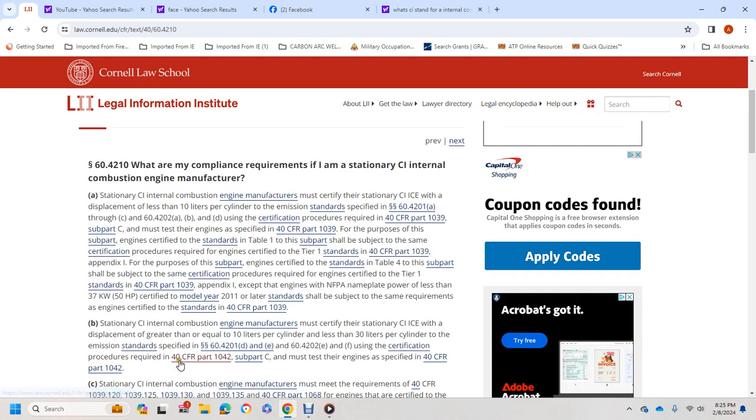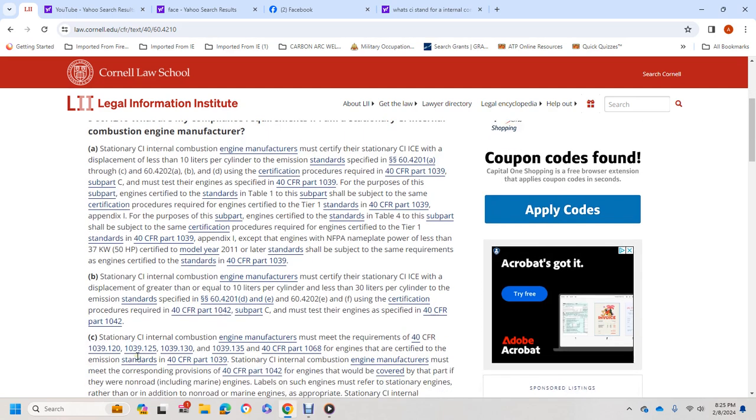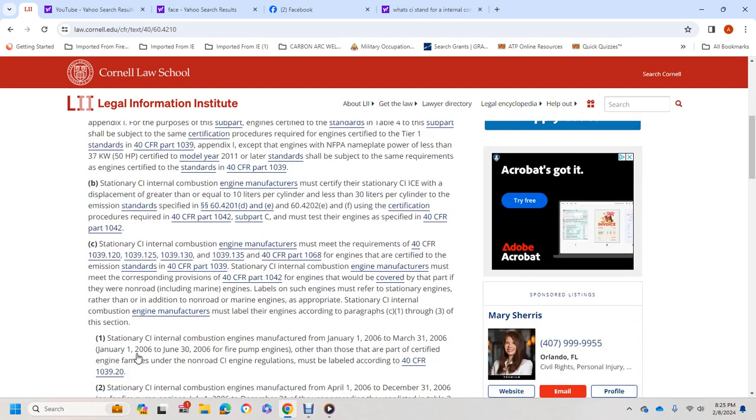Using the certification procedure required in Title 40 CFR Part 1042 Subpart C, and must test their engines as specified in Title 40 CFR Part 1042. Stationary internal combustion engine manufacturers must meet the requirements of Title 40 CFR 1039.120, 125, 130, 135, and 1039.145 for engines certified to the emission standards in Title 40 CFR Part 1039. Manufacturers must meet the corresponding provisions of Title 40 CFR Part 1042 for engines that would be covered by that part if they were non-road, including marine engines.